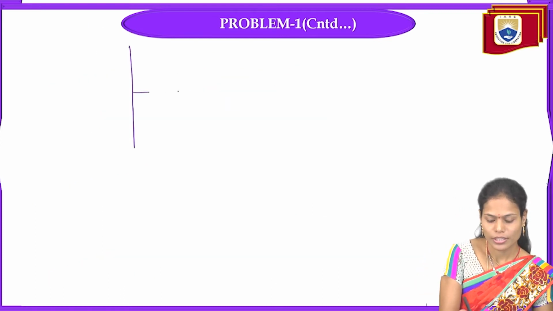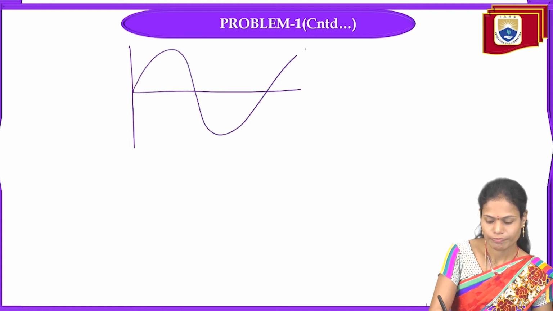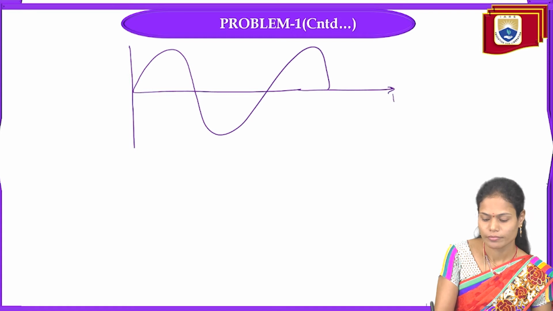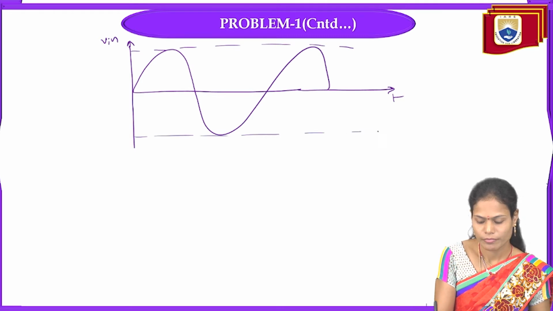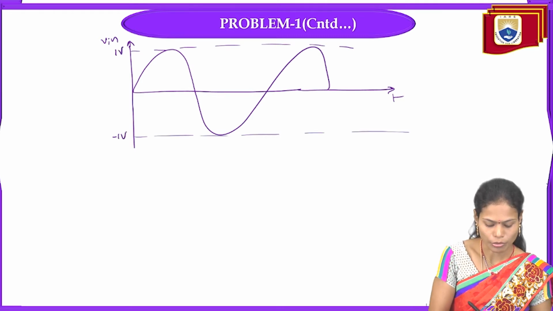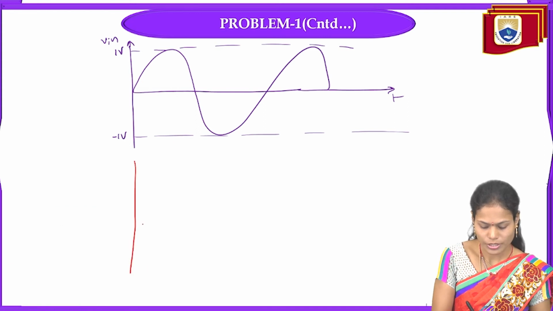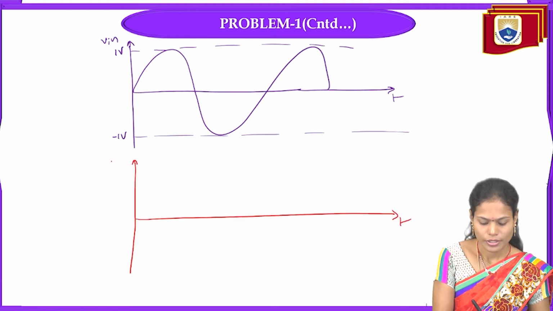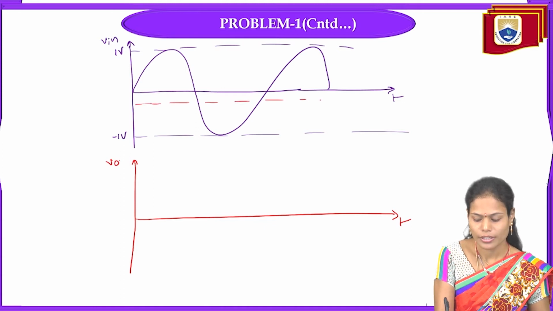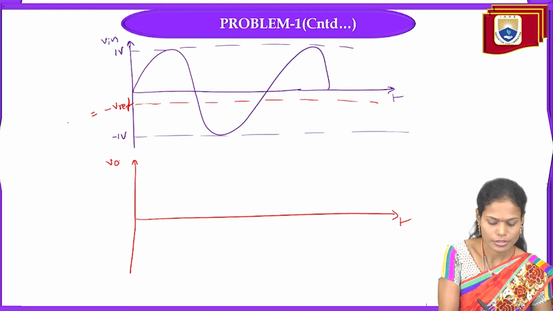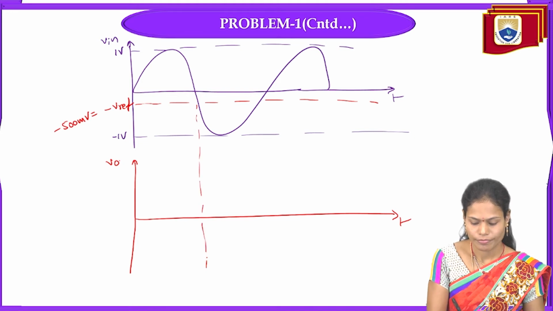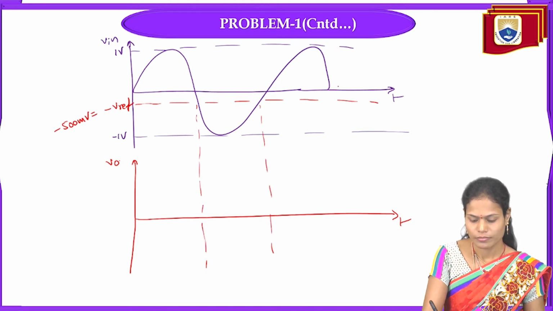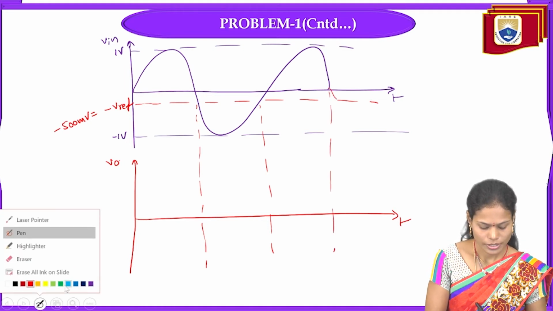And the same signal with the negative reference, we'll see now. Okay, this is V in, 1 volt, minus 1 volt. So for this, I can expect my output signal, here I am taking the reference as minus reference, that is minus 500 millivolts. So in this case, I'll get the signal as follows.